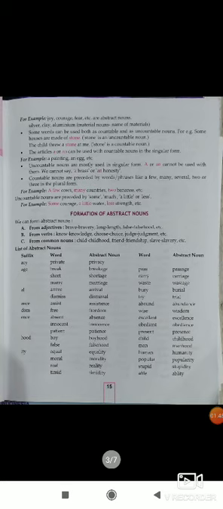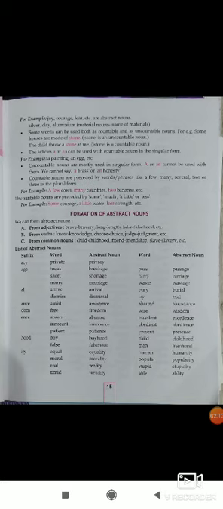For example, abstract nouns like courage, fear, etc. Material nouns like silver, clay, aluminium, the names of materials. Some words can be used both as countable and as uncountable nouns. For example, some houses are made of stone. So stone is an uncountable noun. The child threw a stone at me. Stone is a countable noun.